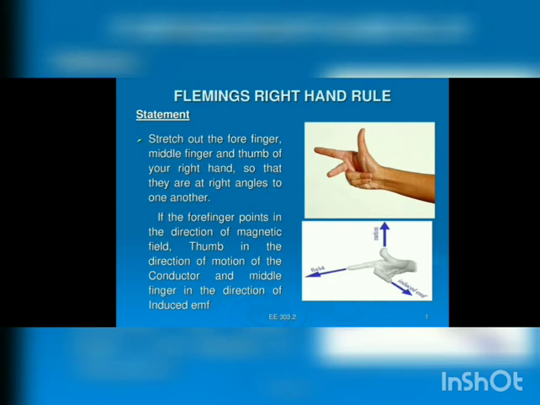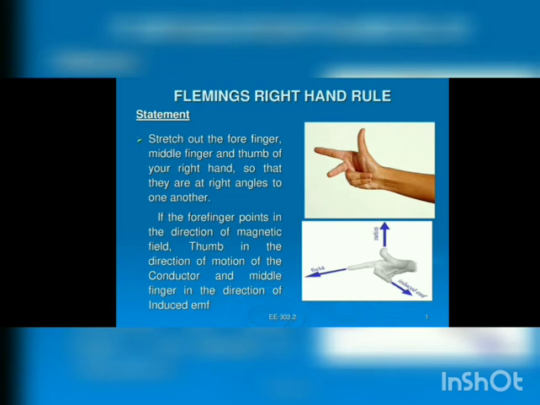Stretch out your forefinger, middle finger and thumb, again the same 3 fingers that we used in Fleming's left-hand rule. Stretch out the forefinger, middle finger and thumb of your right hand, that is important, so that they are at right angles to one another, just like we did in Fleming's left-hand rule.